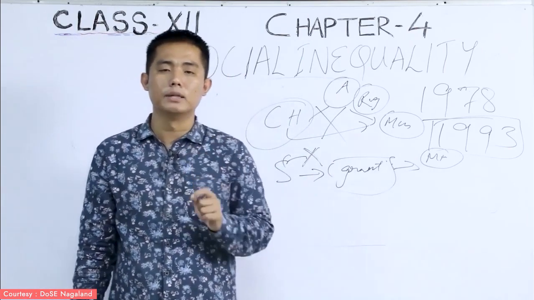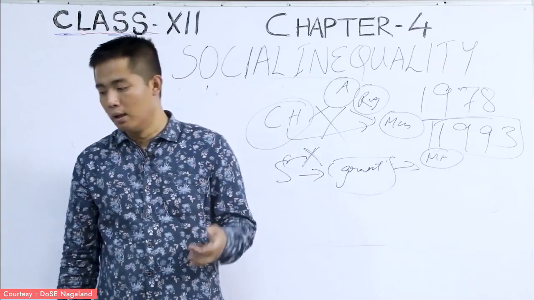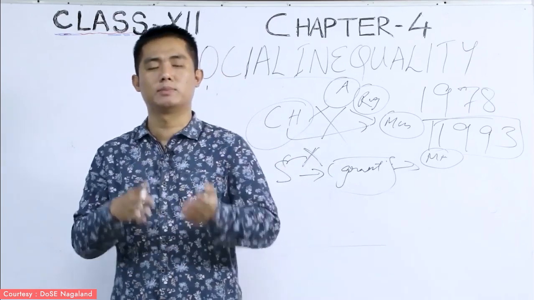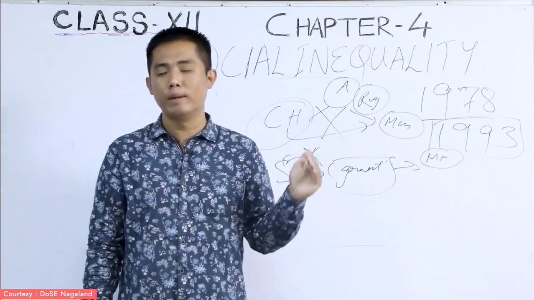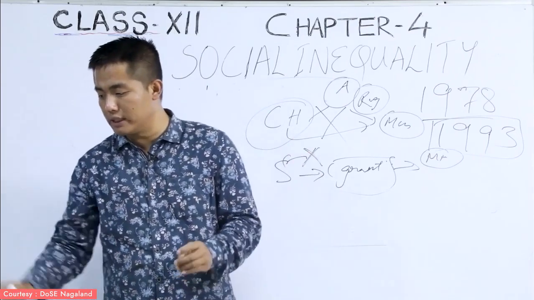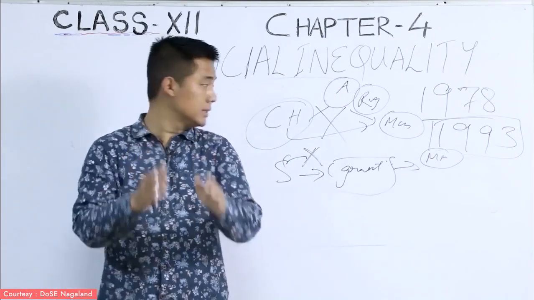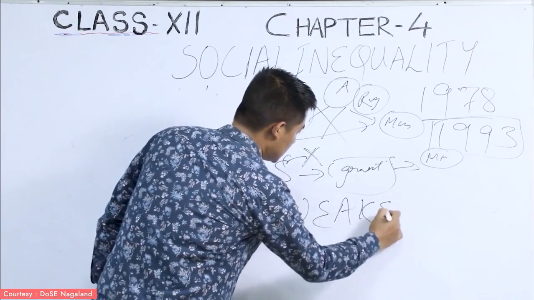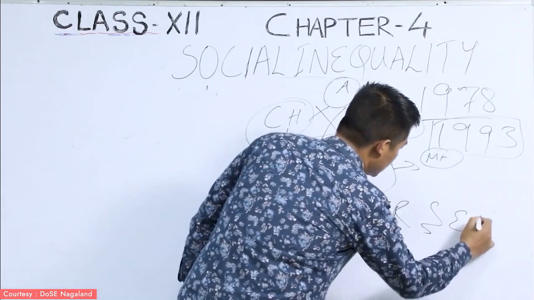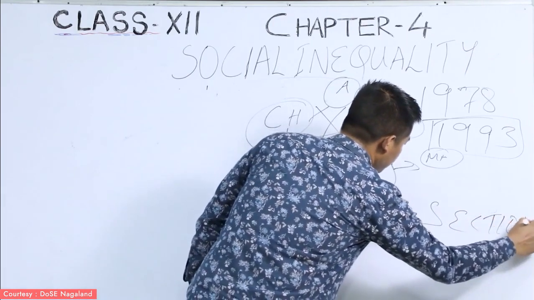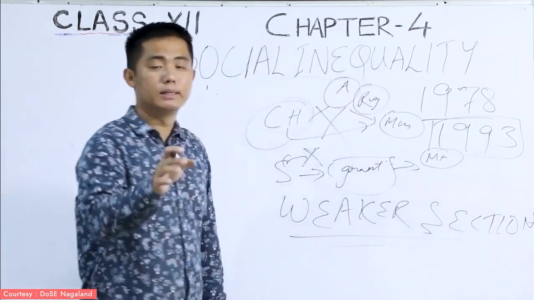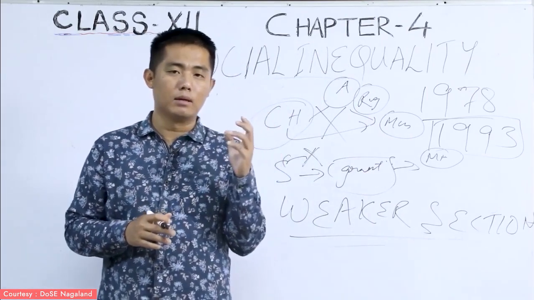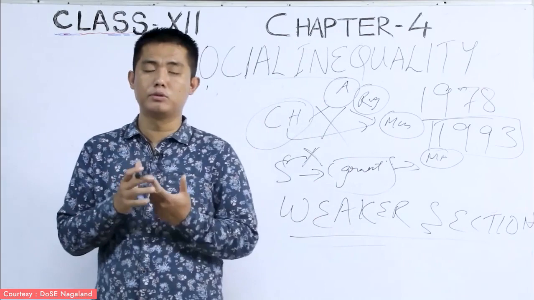The next topic is about the women, the status of women. Here, this group of people has also been discriminated. This group of gender has been discriminated since time immemorial. So, this kind of discrimination can be seen in a society. And that is the reason why the scholars call them the weaker sections of the population. Weaker sections of the population. So this group of people are the weaker section group of people. And we can find a lot of impositions which were imposed on those group of people, right?